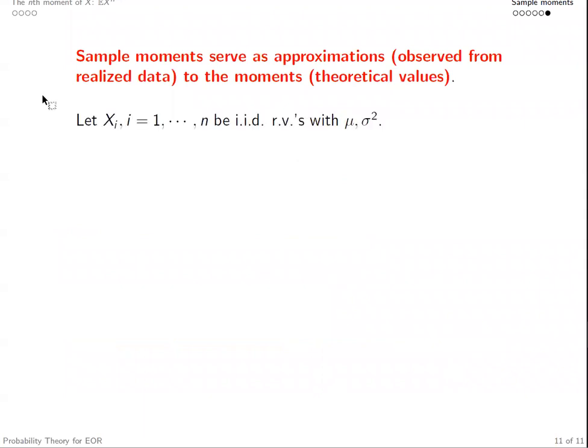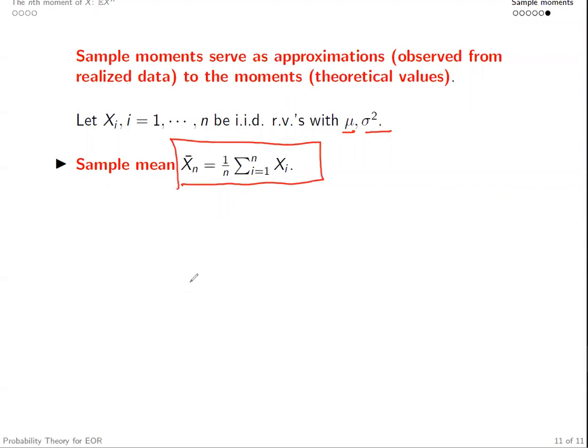Let's consider Xi's as IID sequences with mean mu and variance sigma squared. Now let's focus on the sample mean, Xn bar, which is the summation of Xi's divided by n. So this is a random variable. What are the properties associated with this Xn bar random variable? What is the expectation? What is the variance? You can pause the video at this moment and calculate yourself.